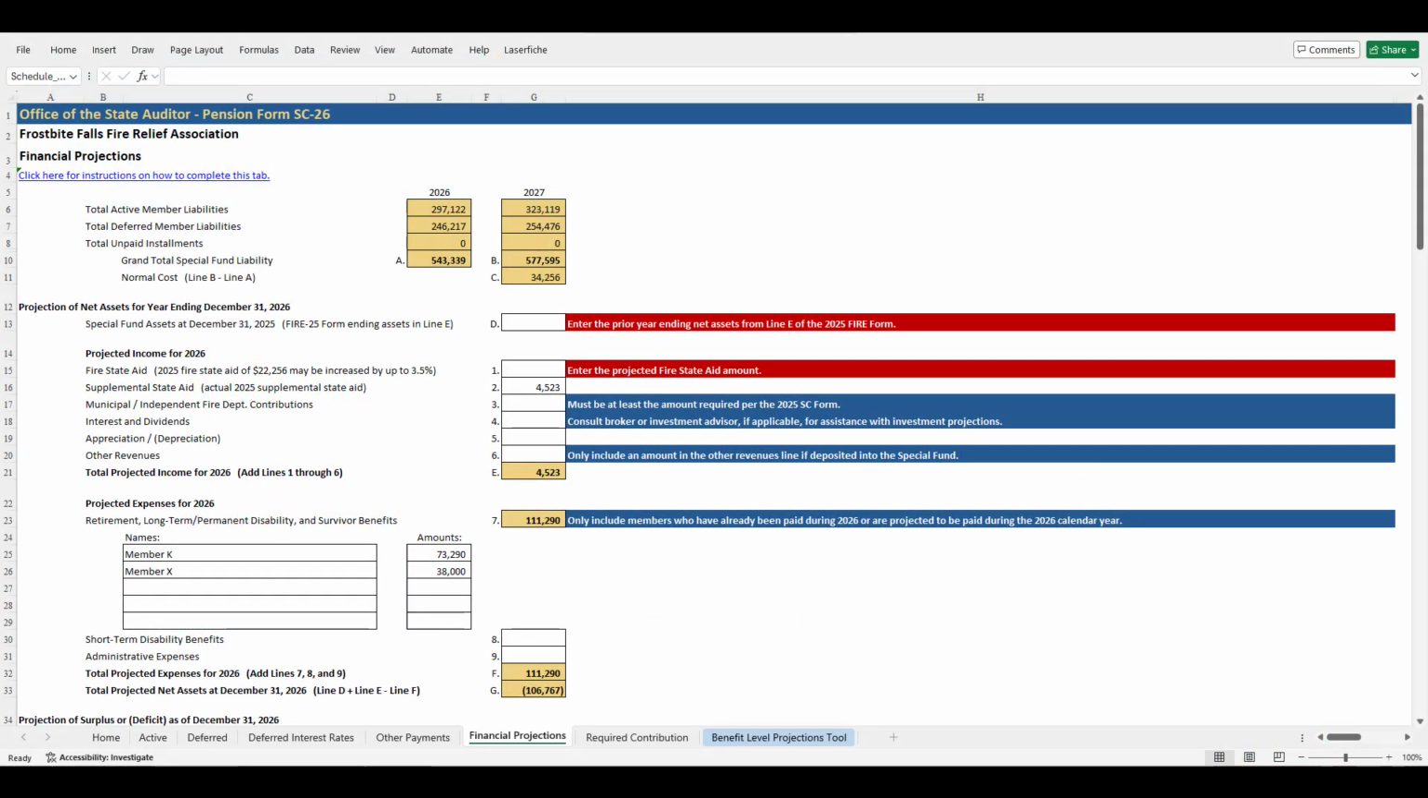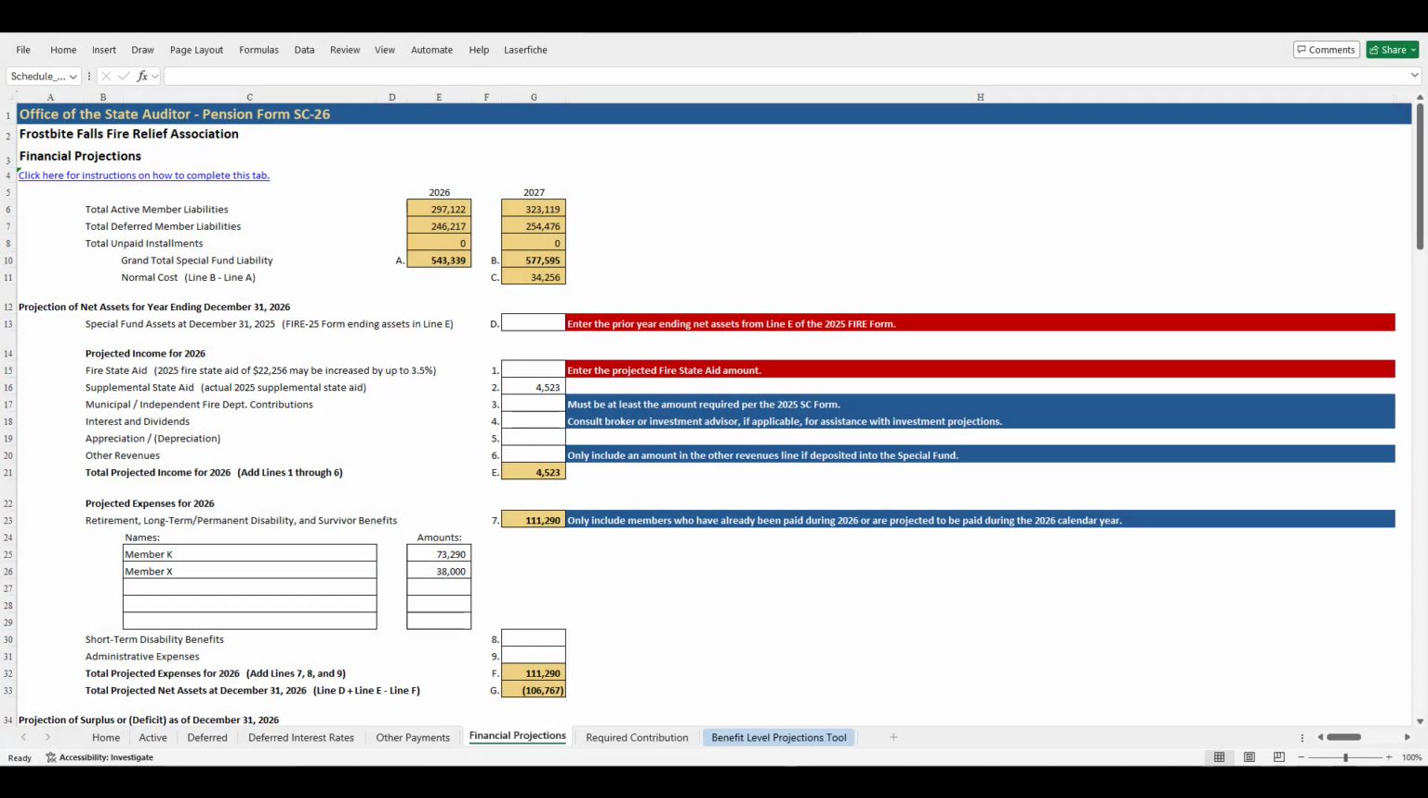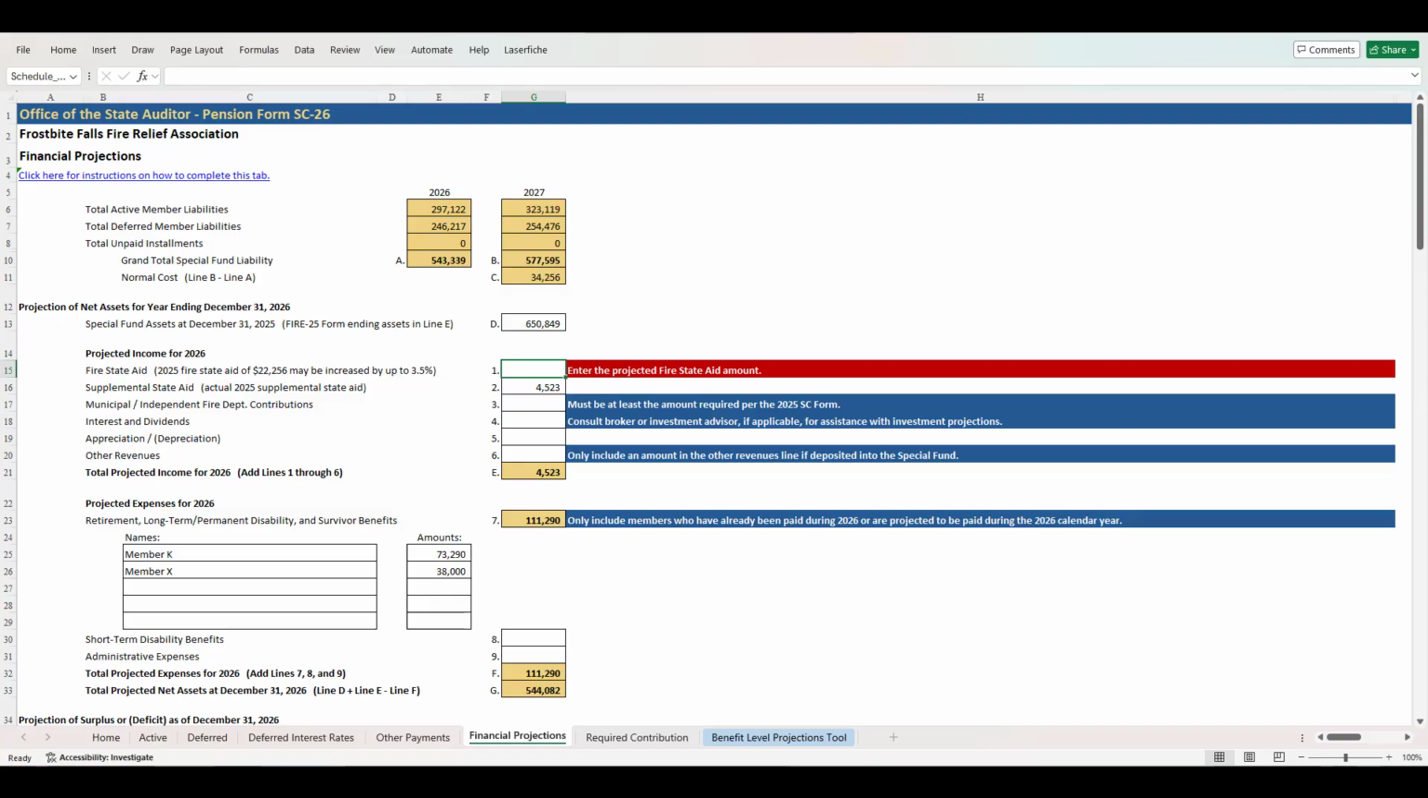To start, click the tab titled Financial Projections at the bottom of the Excel file. The purpose of this tab is to determine the projected net assets for the reporting year and to calculate the projected special fund surplus or deficit. Begin by entering the prior year special fund total net assets as of December 31st in line D. This amount can be found in the prior year's FIRE form on line E of the Financial Information tab.